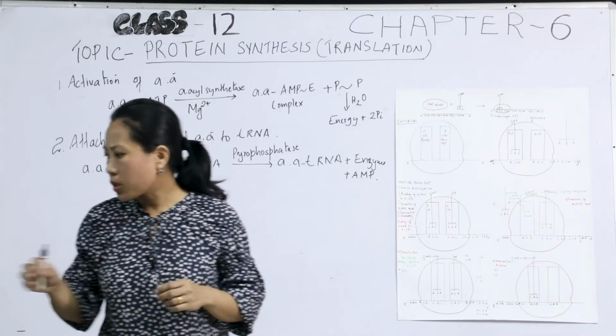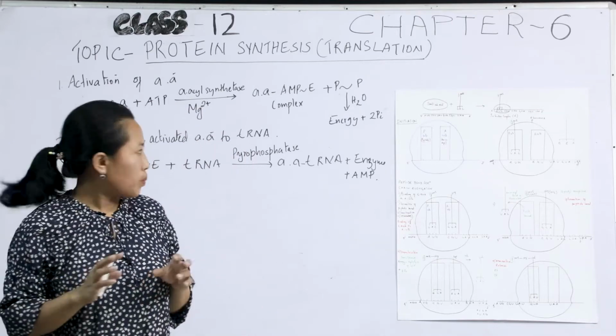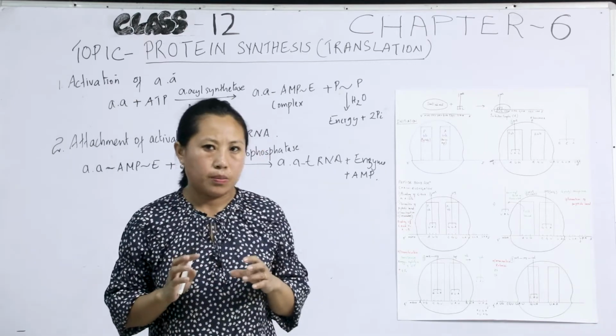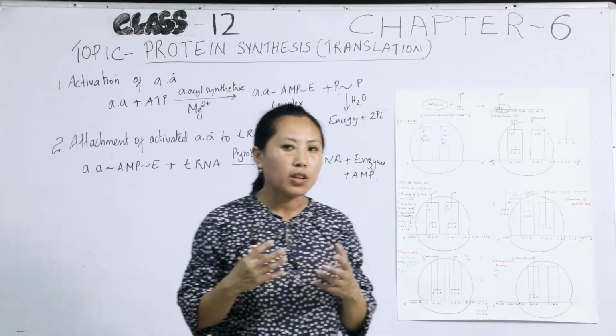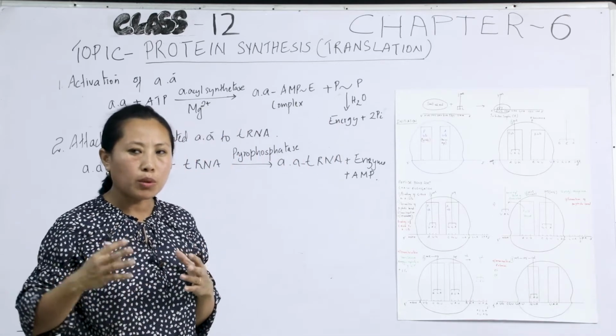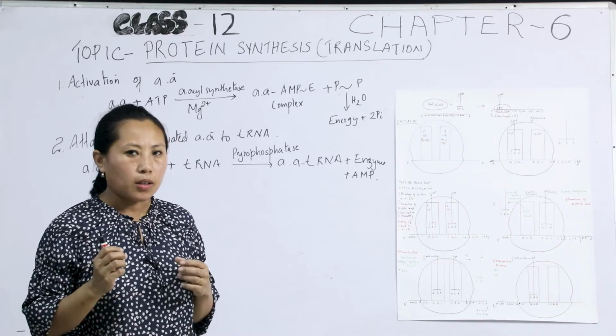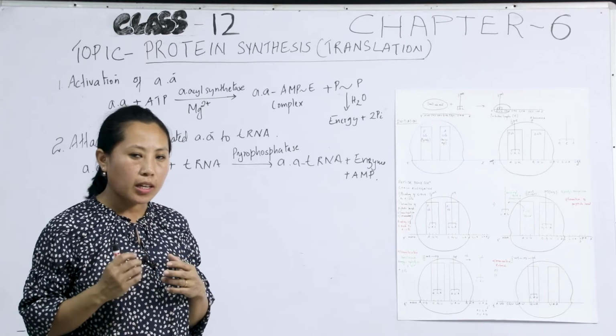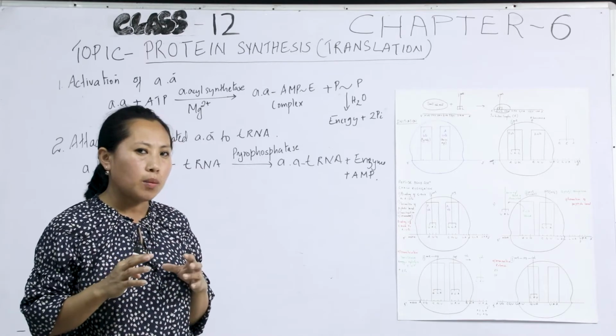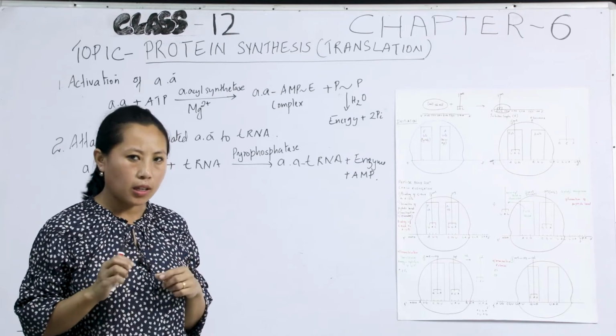The process of translation begins with activation. Before the formation of the polypeptide chain takes place, the amino acids have to be activated. The amino acids are present in the cytoplasm in the inactive state.